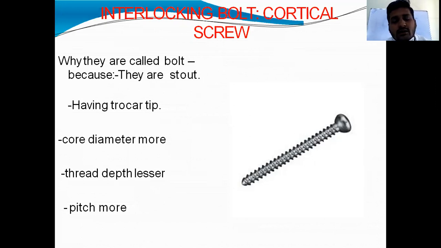Core diameter is more in interlocking bolts and cortical screws. For cancellous screws, the core diameter is very less.